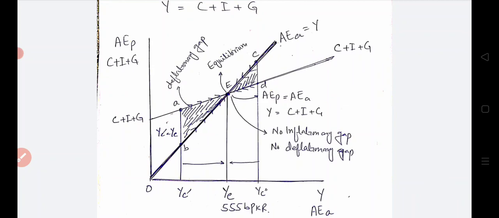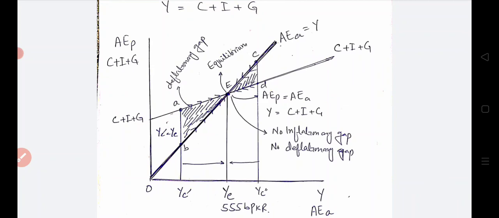And the national income will be in equilibrium where aggregate planned expenditure equals aggregate actual expenditure, or in the graph, where the aggregate planned expenditure curve, C plus I plus G, intersects the aggregate actual expenditure curve at point E. So at point E there is equilibrium, and at equilibrium we have YE, that is 555 billion PKR.